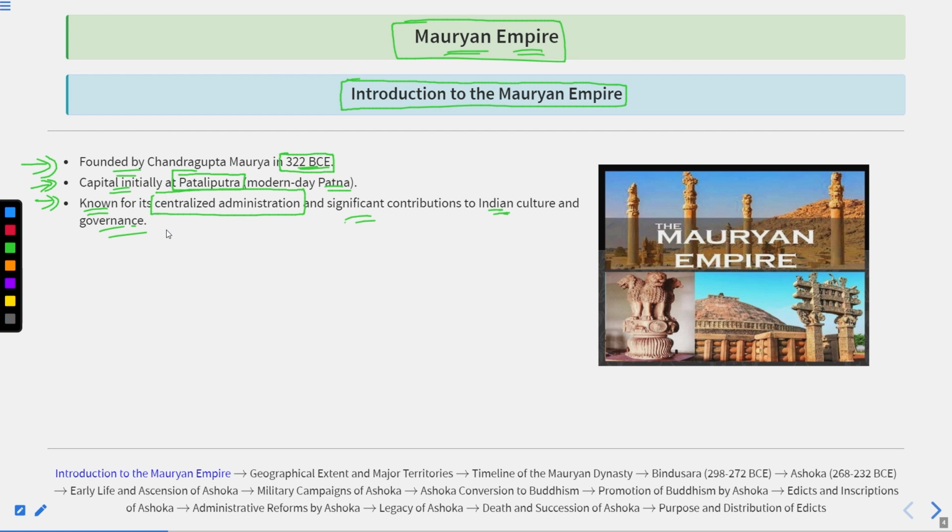That's what I told you in the beginning. Why do we consider the Mauryan Empire an important part of the historical development of India? Because they contributed in two main areas of Indian history, culture and governance.